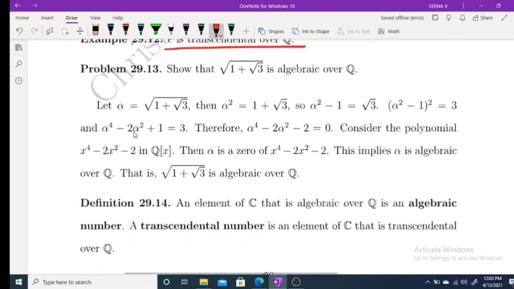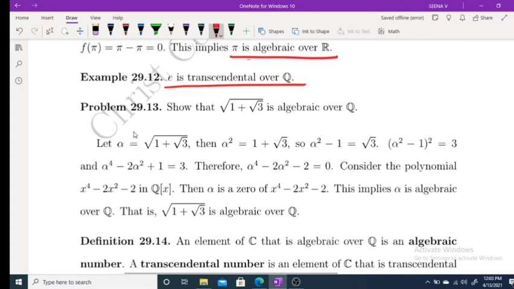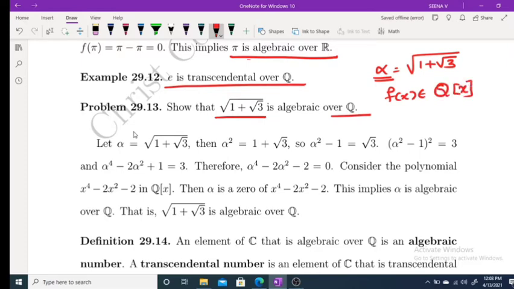Now moving to one problem: show that root of 1 plus root 3 is algebraic over Q. If you take alpha equal to root of 1 plus root 3, to prove alpha is algebraic over Q, we have to find a polynomial f of x in Q[x] such that f of alpha equal to 0. So alpha square equals 1 plus root 3, alpha square minus 1 equals root 3. But root 3 does not belong to Q, so we are again squaring it.